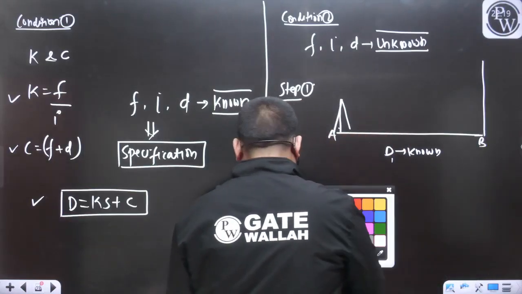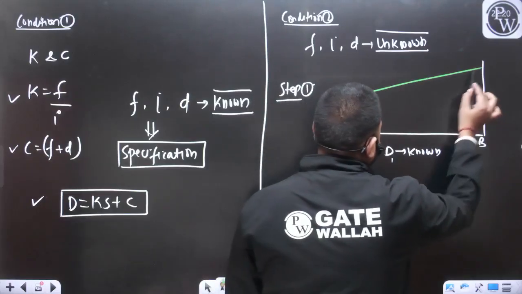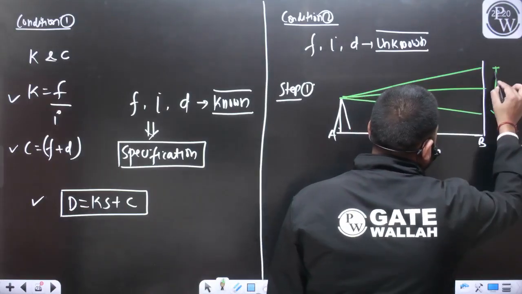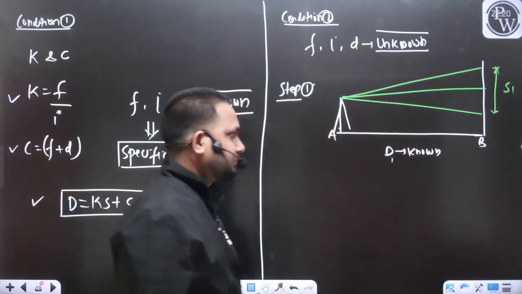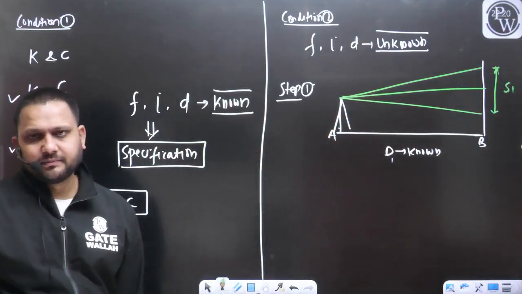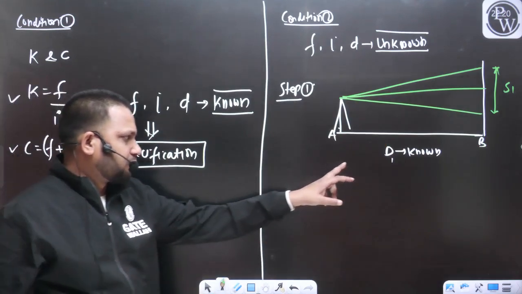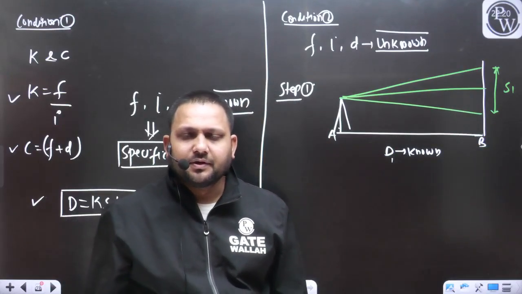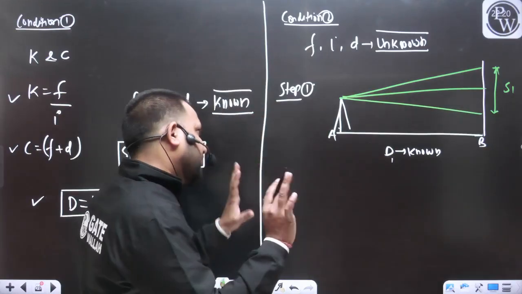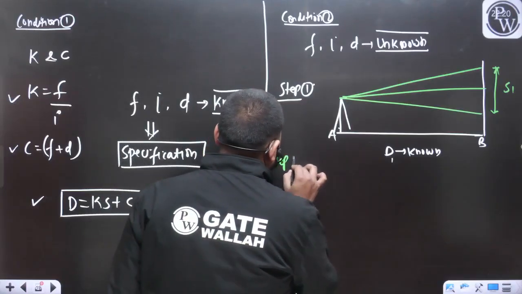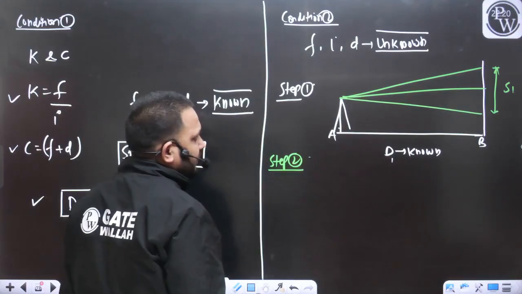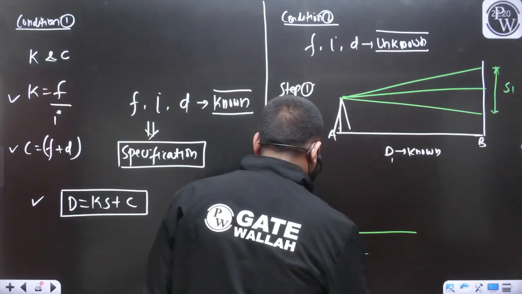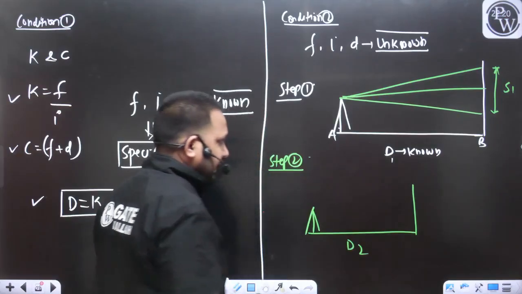So as you know, here also you will get 3 staff readings. This is going to be your staff intercept, and let's say this is S1. So D1 is known to us and S1 is also known to us. Now with the same tacheometer, I will change this distance. Let's say now I am considering this distance as D2, and D2 is also known to me.